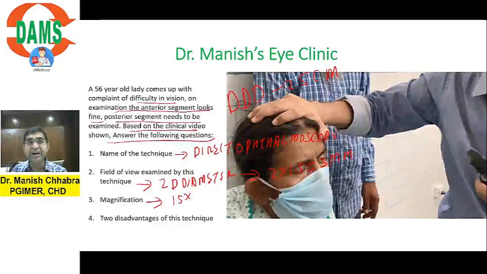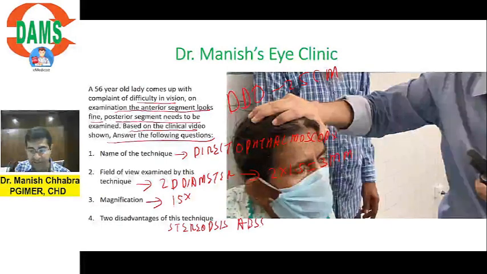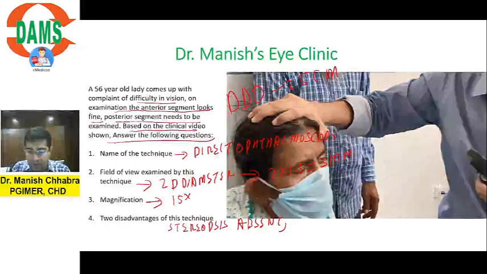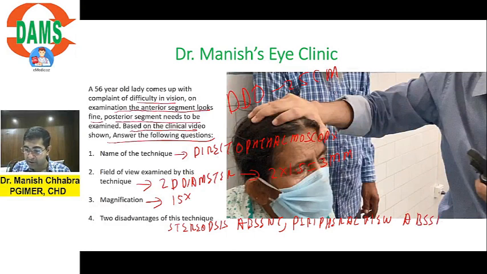Two disadvantages of this technique. One I have already told you, that stereopsis is absent. Sakshi, no, power of eye divided by 4, not in this case. I am going to come over it. Stereopsis is absent and you can only see the central part of the retina. You cannot go to the periphery. Peripheral view is absent, so that is the disadvantage.